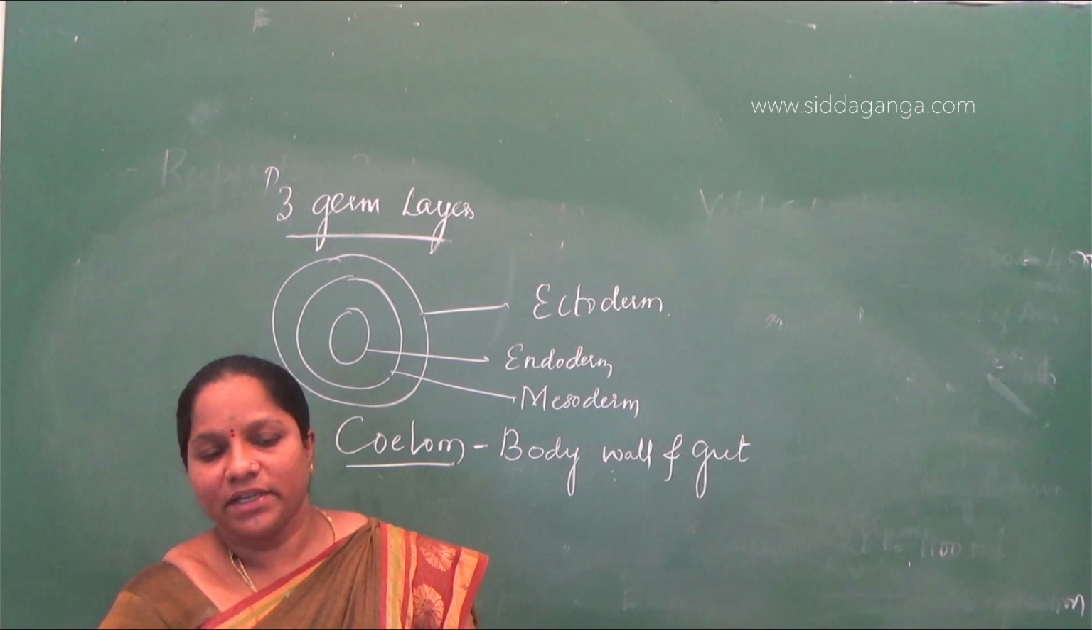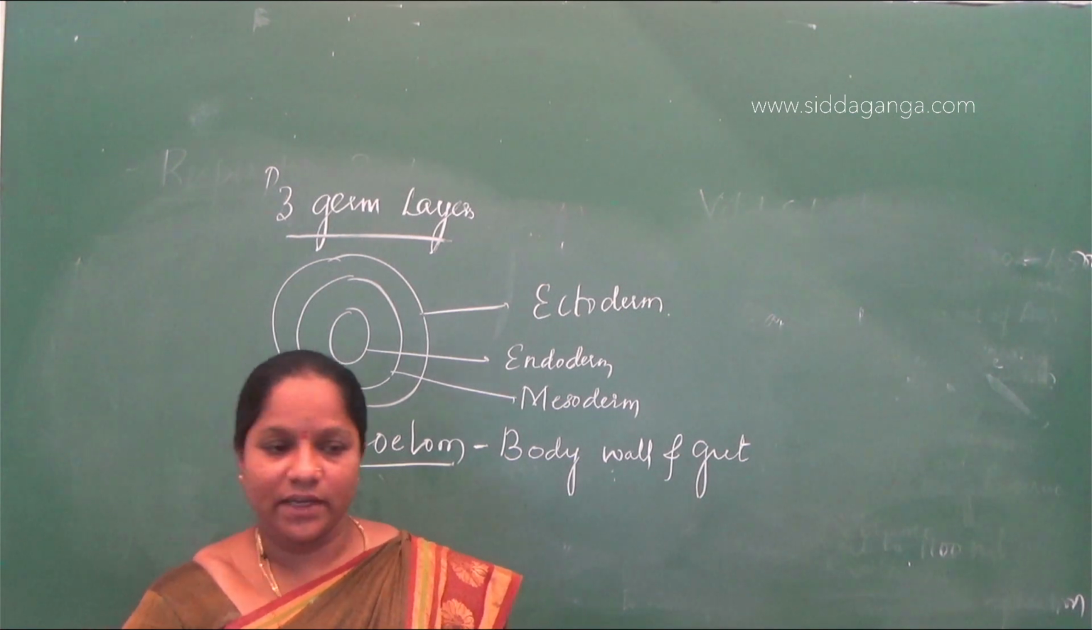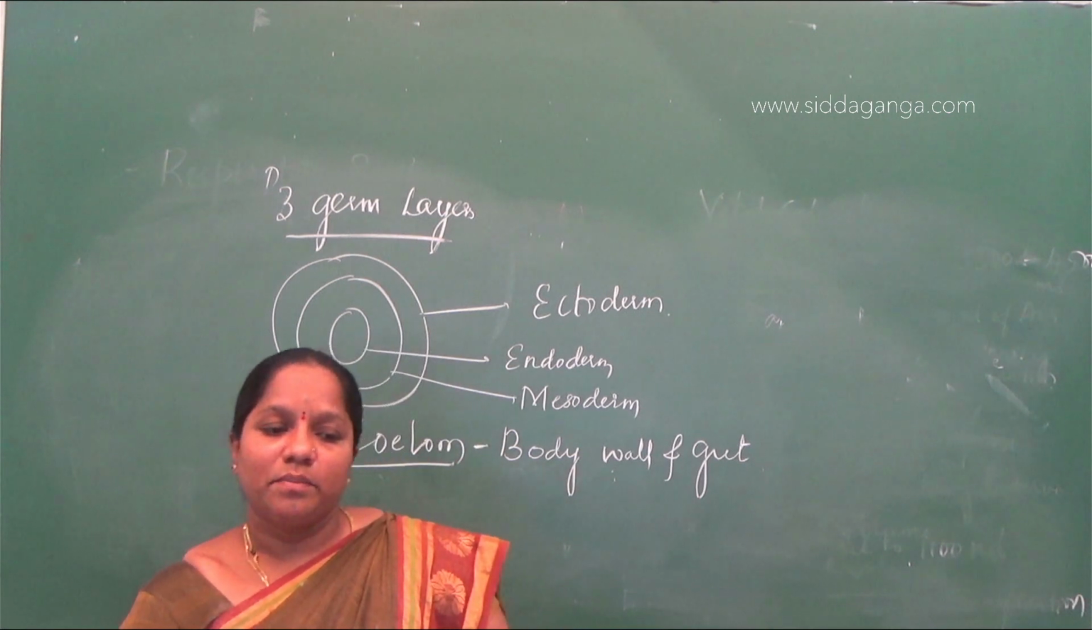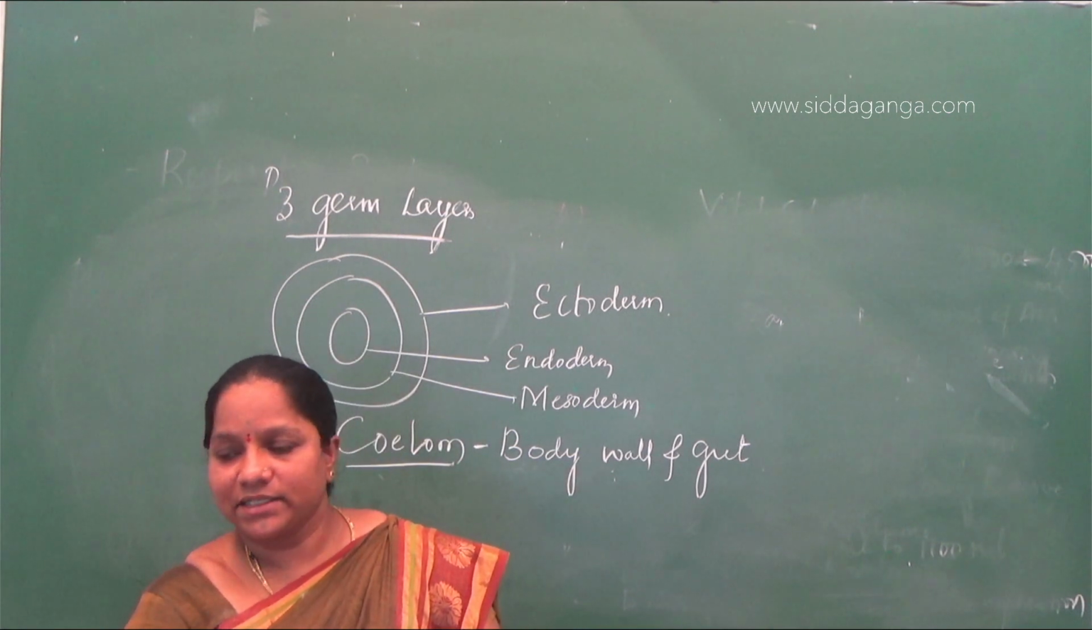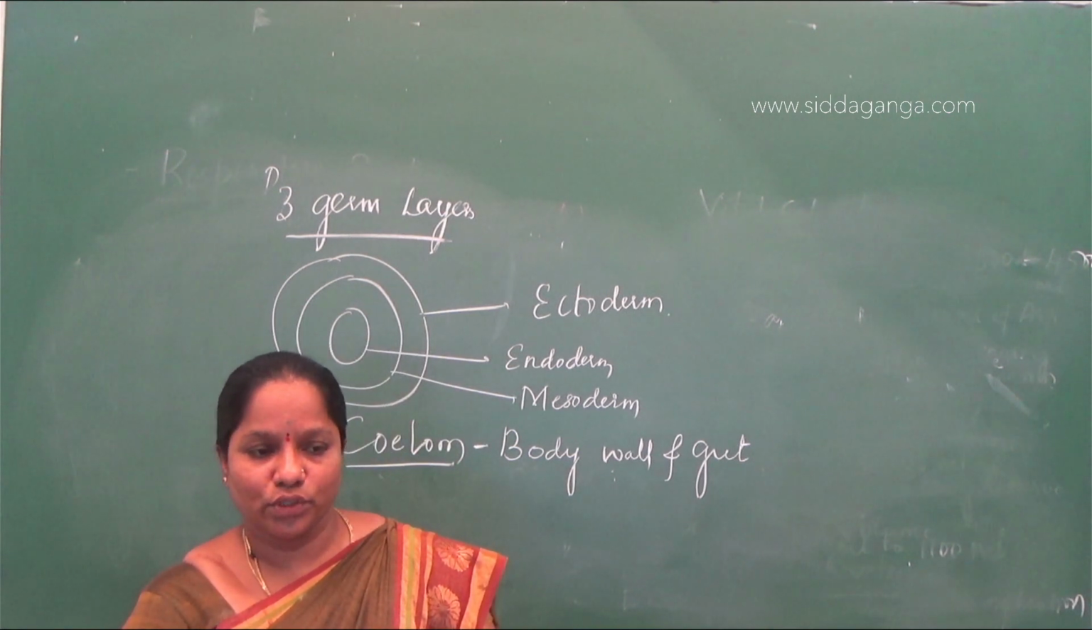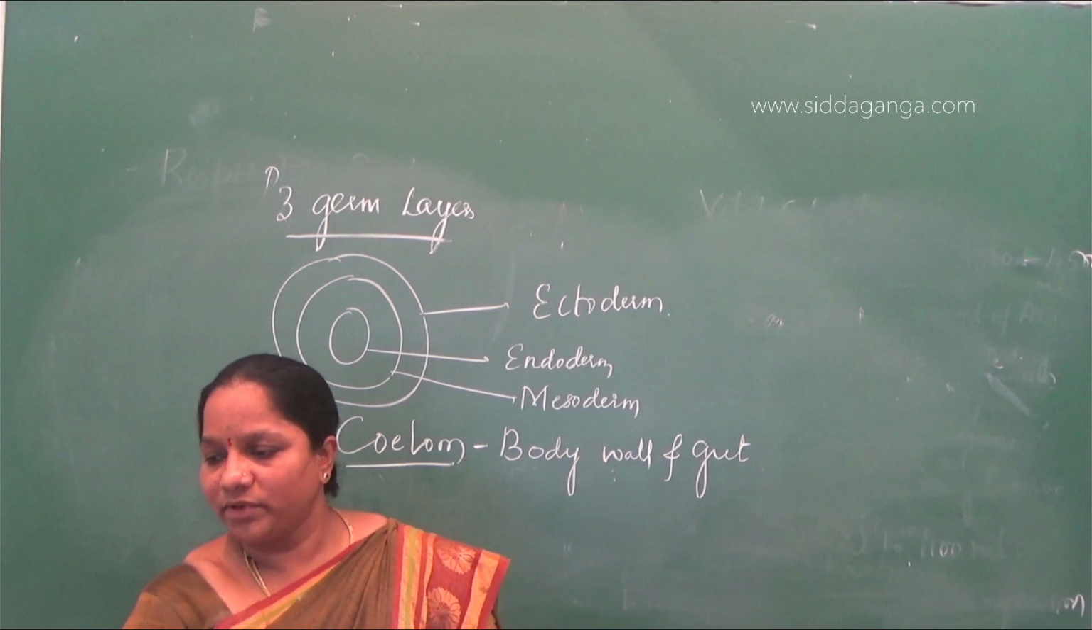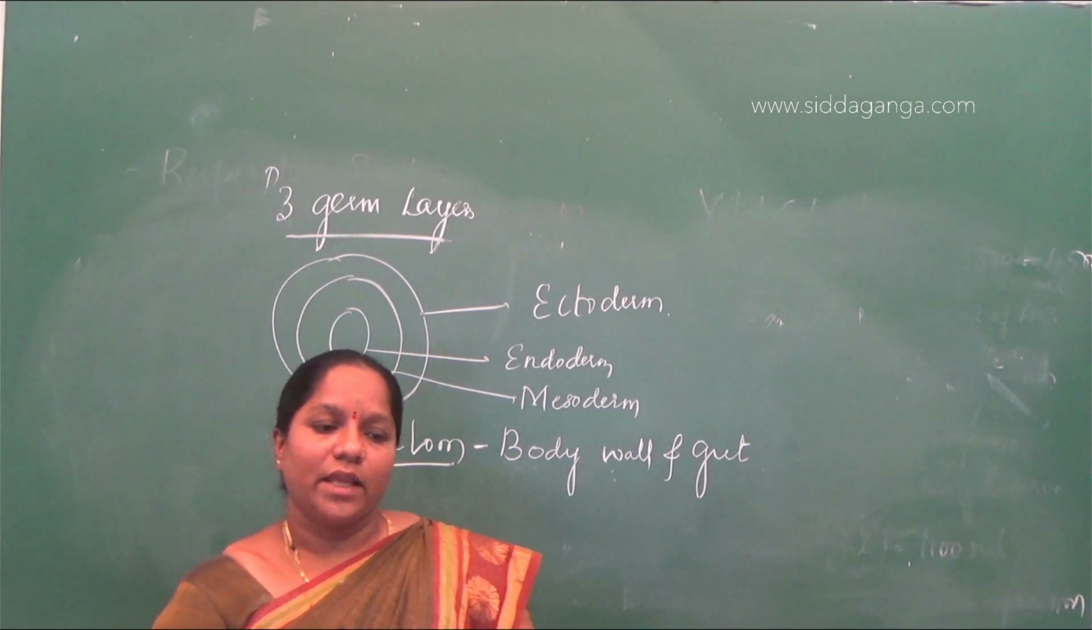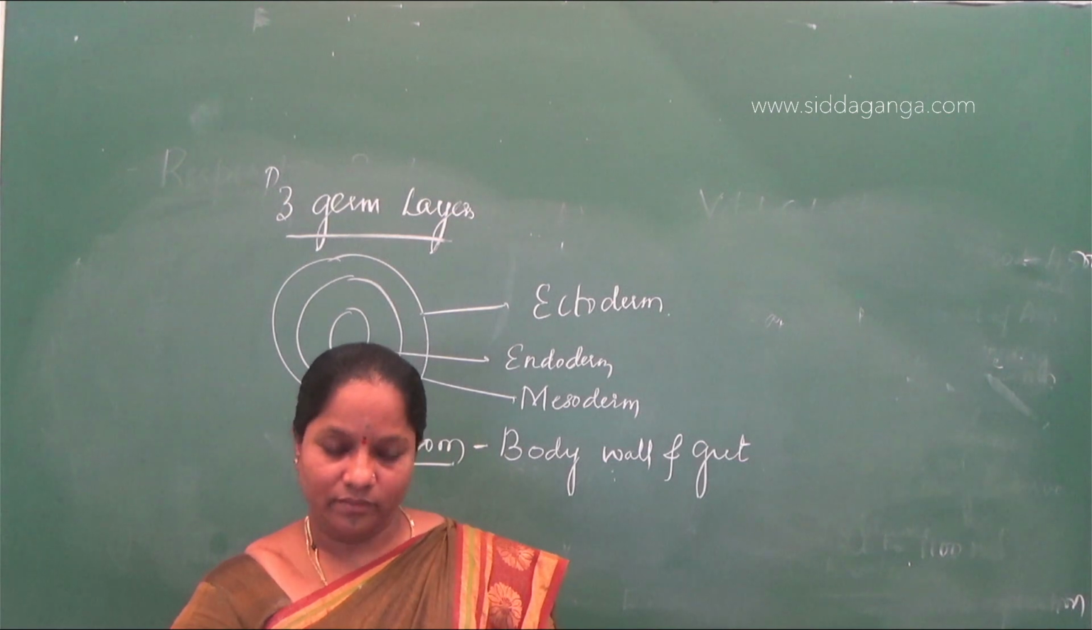So pseudocoelomate animals start from which phylum? It is from the phylum called Platyhelminthes. Platyhelminthes and Aschelminthes are made up of pseudocoelomate. If we take the best example for pseudocoelomate, it is tapeworm, Taenia solium.